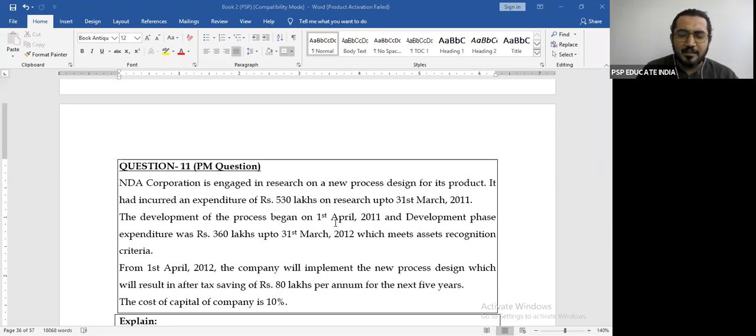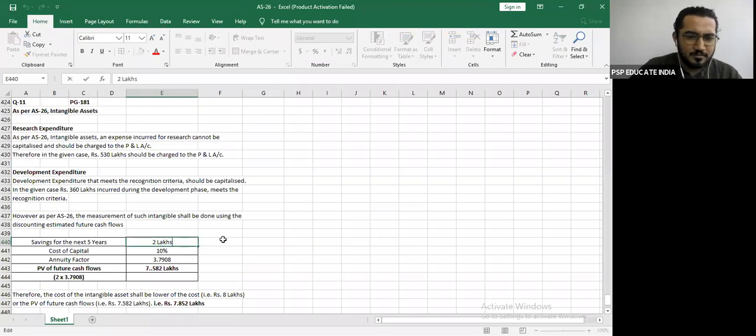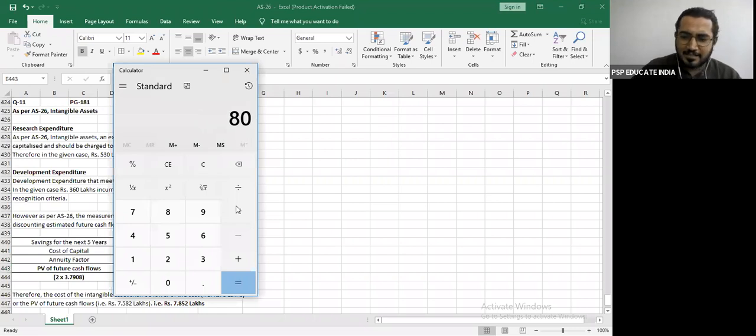Per annum saving kitna hai? Quickly on the chat box. 80 lakhs. So let's put over here 80 lakhs. Your cost of capital is 10. Let's calculate 80 lakhs into 3.7908. You get